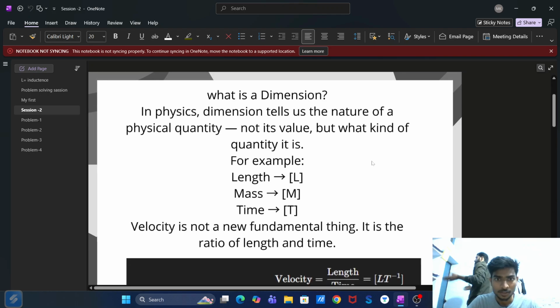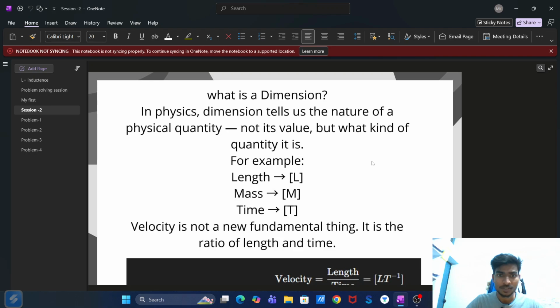Yes, so today we'll start with the topic of dimension analysis. So what is dimension? In physics, dimension tells us the nature of physical quantity, not its value, but what kind of quantity. बेसिकली ये कहना चाह रहा है कि फिजिक्स में जो डायमेंशंस होता है वो केवल मैग्नीट्यूड के साथ डील नहीं करता, बेसिकली ये बताता है हमको कि वह क्वांटिटी किस टाइप की है.